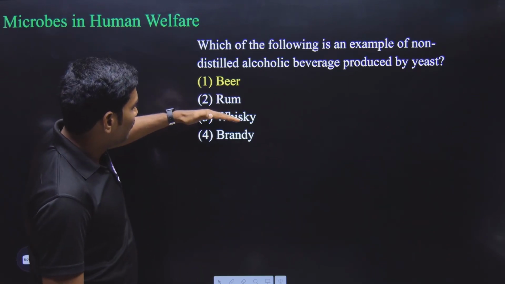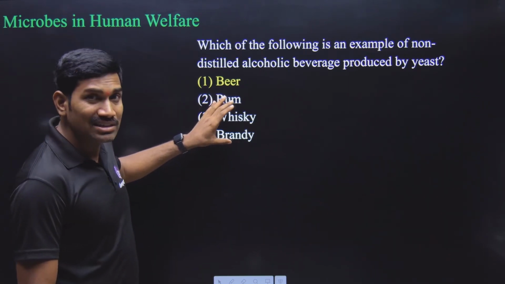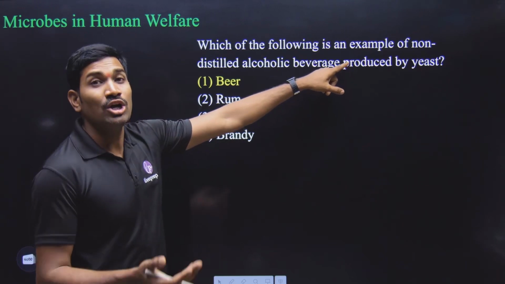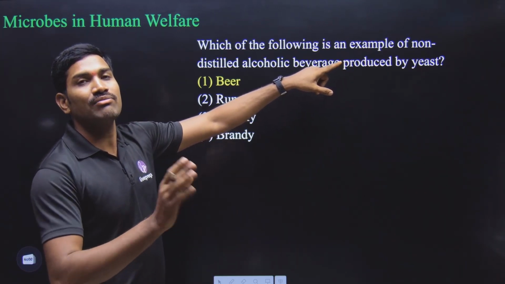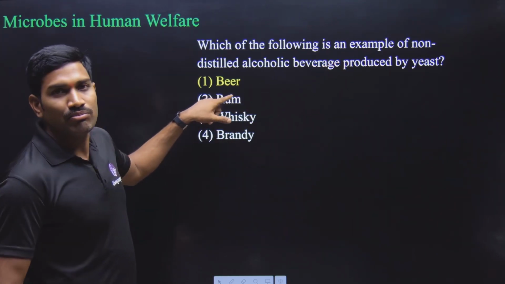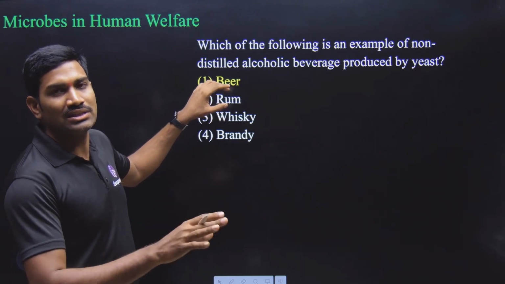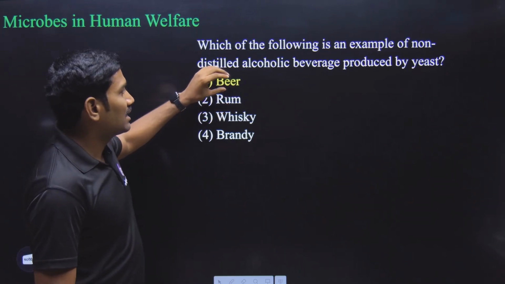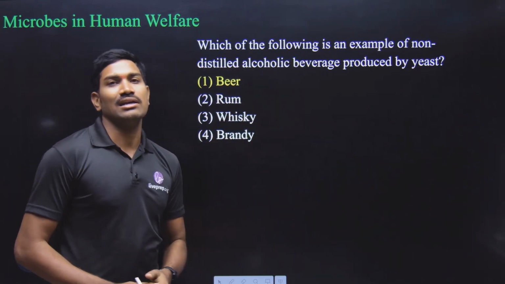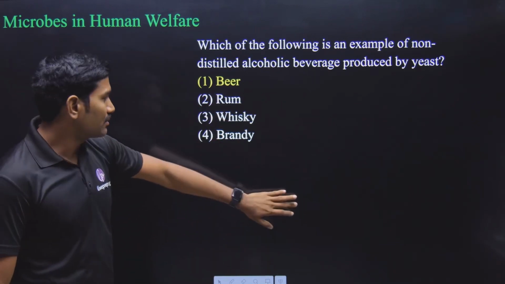So rum, whiskey, brandy, these are produced by distillation. But in the question they are asking about non-distilled, which you can get directly from fermentation. What are these? The beer, wine, these are the examples given in NCERT that are non-distilled alcoholic beverages. So the answer is beer. Okay.